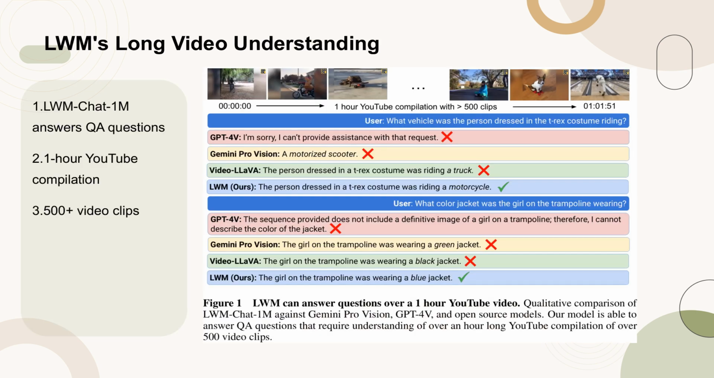Figure 1 demonstrates LWM's capability to answer questions over a 1-hour YouTube video compilation, consisting of over 500 video clips. This qualitative comparison highlights LWM Chat 1M's superior performance against models like Gemini Pro Vision, GPT-4V, and other open-source models. The figure showcases LWM's ability to understand and respond to questions that require detailed comprehension of long video content.